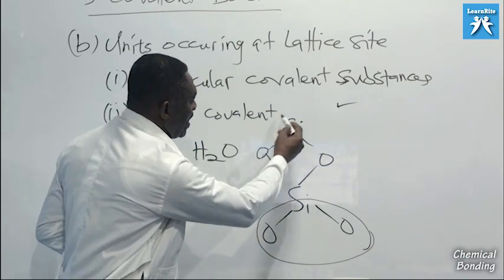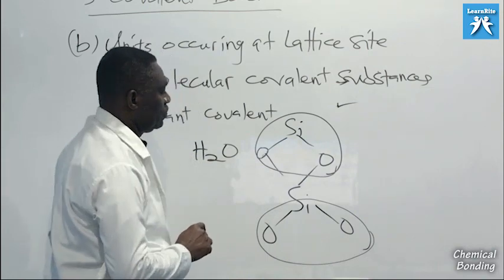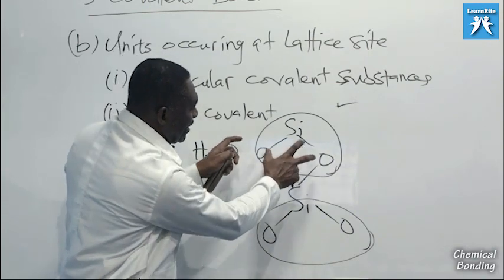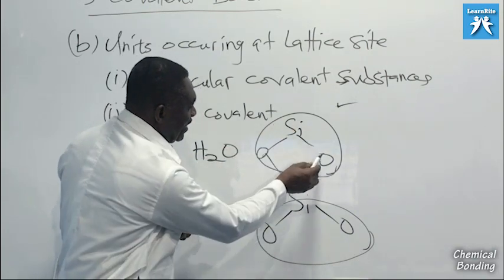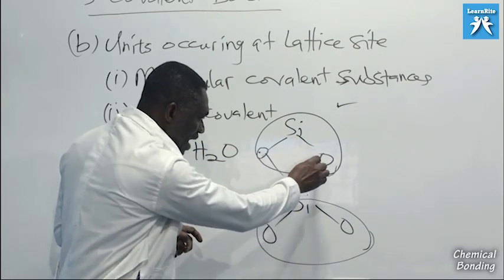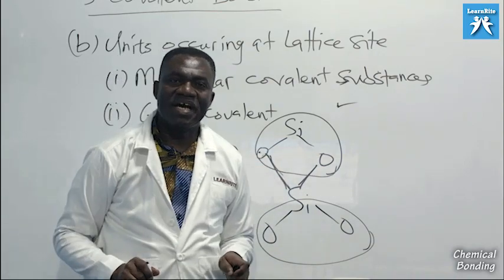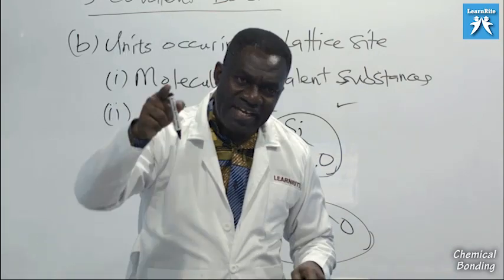This is also another molecule of silica. But look at this molecule and that molecule here. This silica, SiO2, can be bonded to this silicon too by another bond here. These bonds can be seen as intermolecular forces, but what are they? It is also a covalent bond.